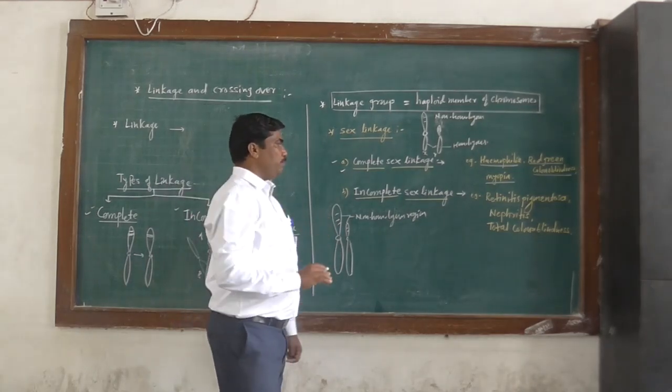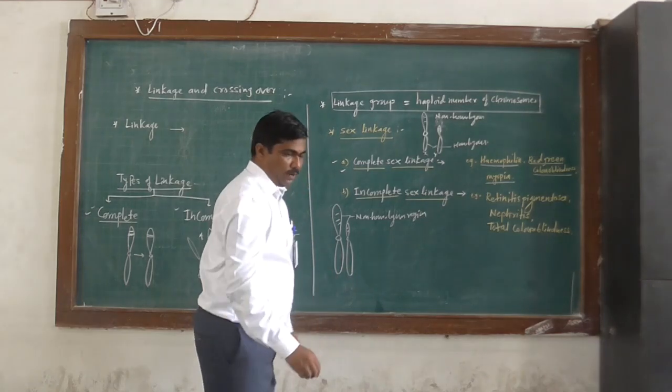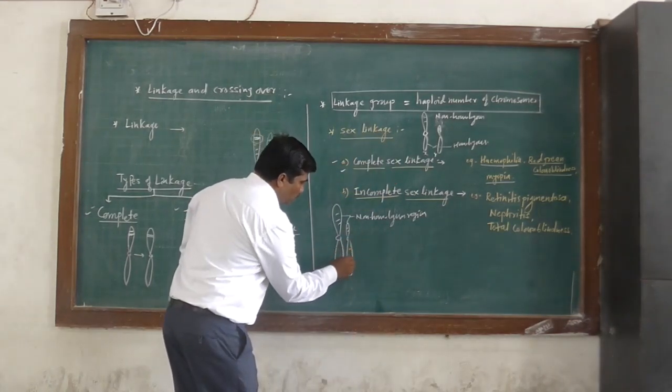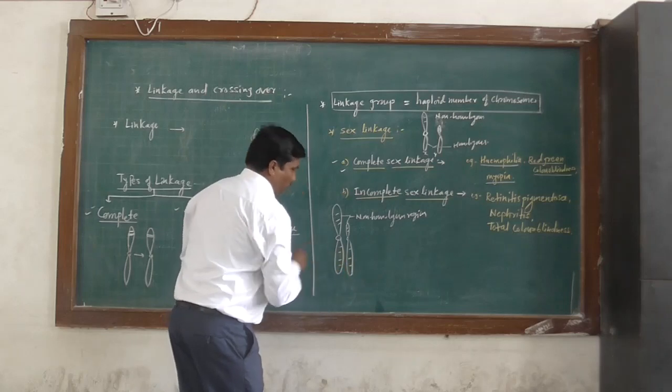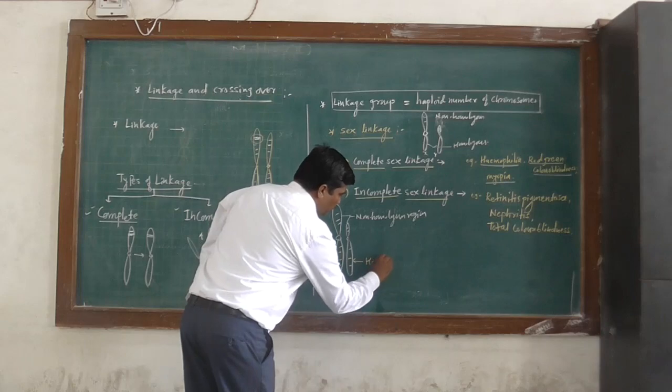In the case of incomplete sex linkage, genes are located on a homologous region. So this is the non-homologous region and this is the homologous region.